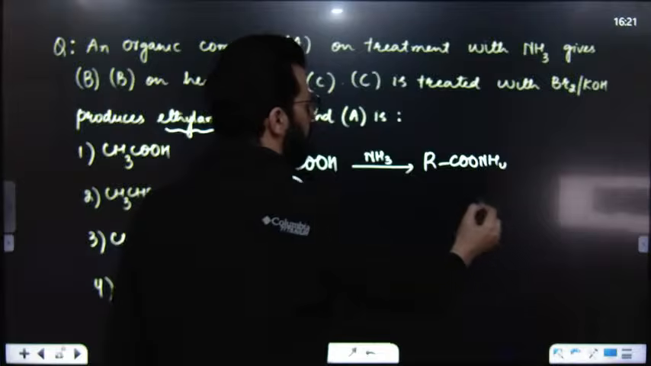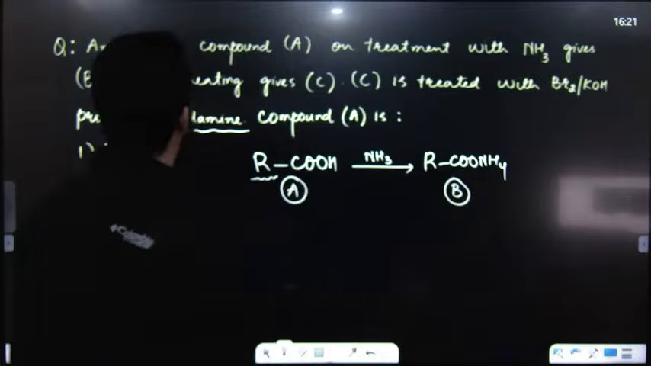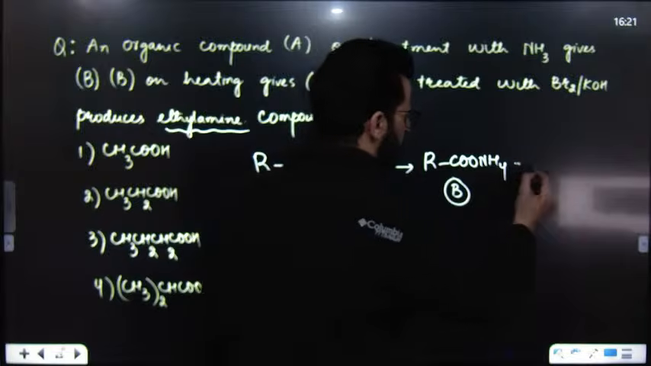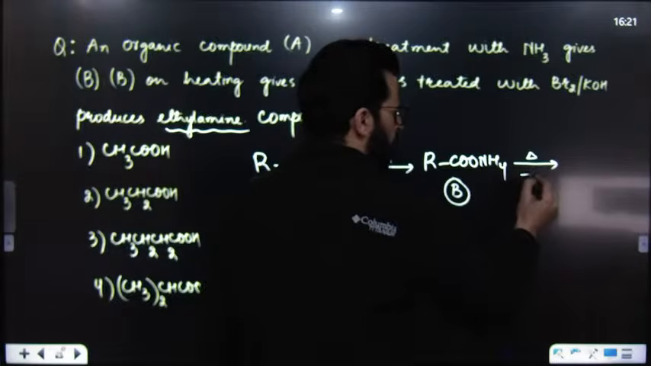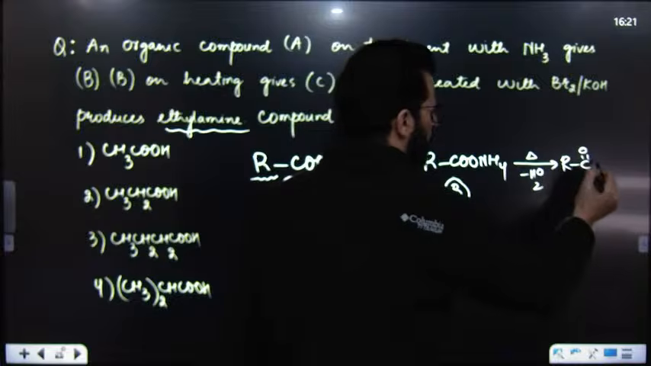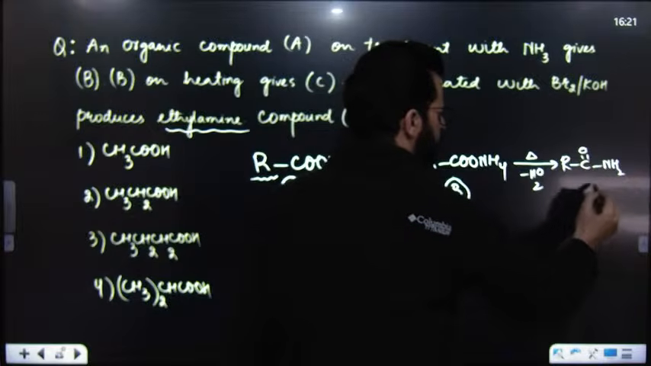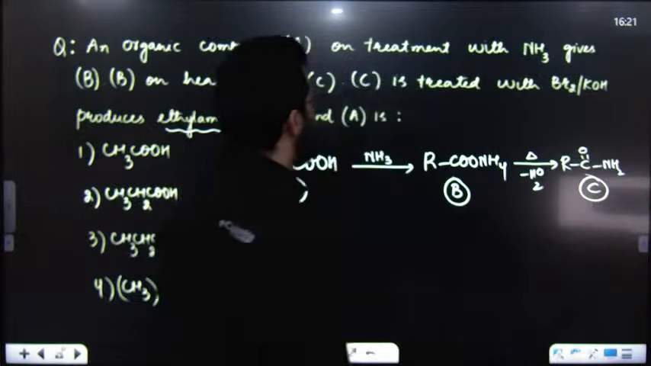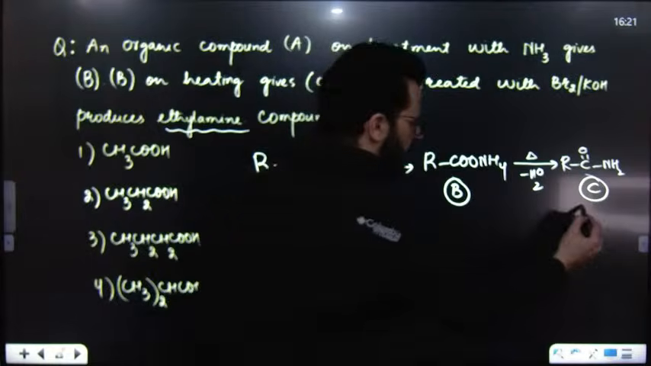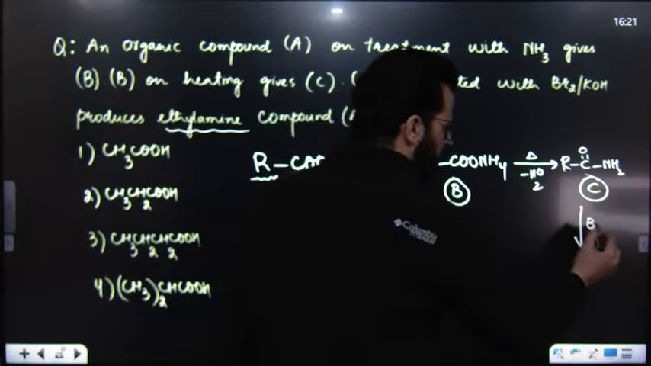Ammonium salt. That means this is B. After that, B on heating gives C. Now, this B upon heating loses a water molecule, resulting in the formation of R-C=O-NH2. That means amide. So this is C. After that, this C is treated with Br2/KOH. That means Hofmann bromamide reaction.